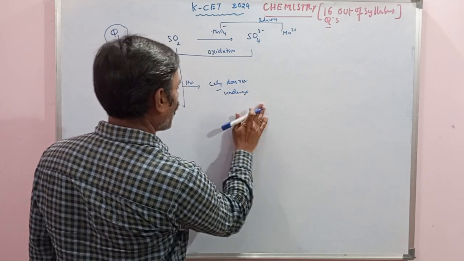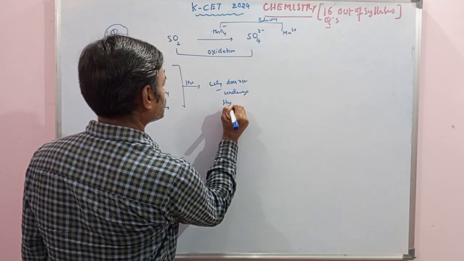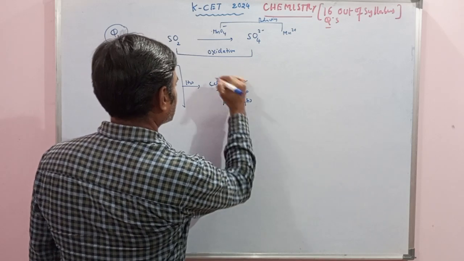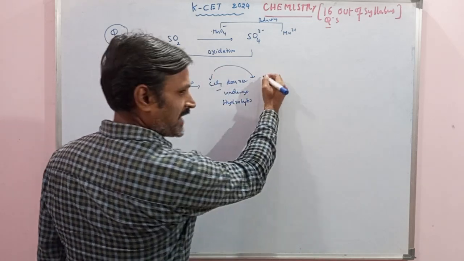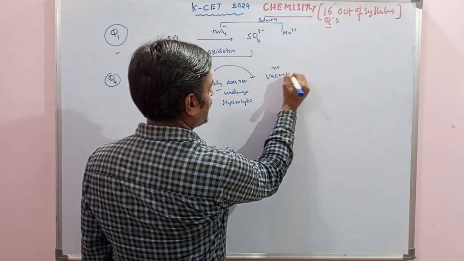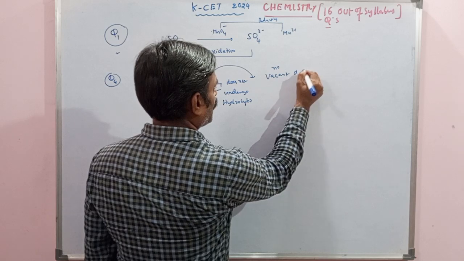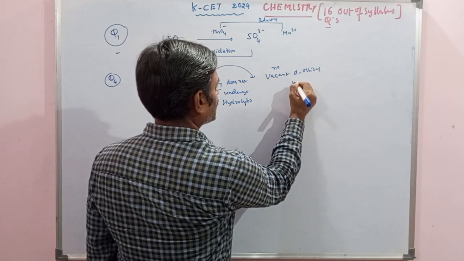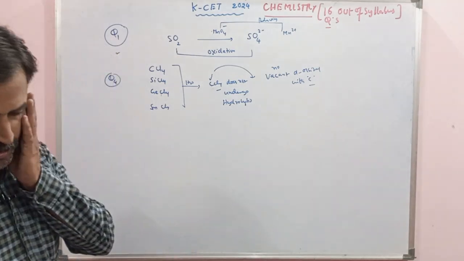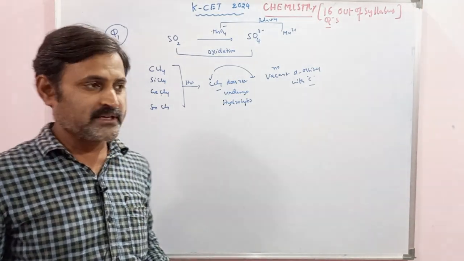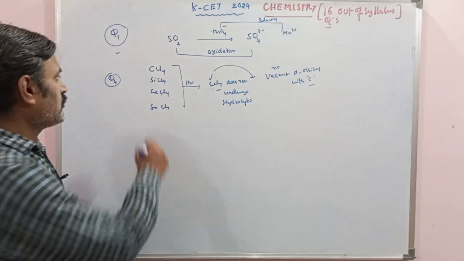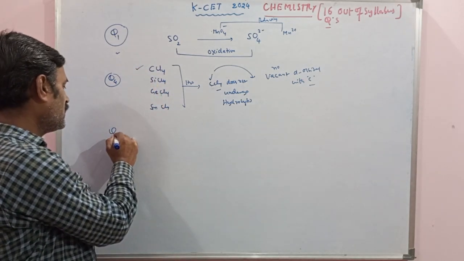The reason is that carbon does not have available empty d orbitals for the reaction. That means carbon has no vacant d orbitals, so no vacant d orbitals with the central atom carbon. That is the reason behind it. The hydrolysis of carbon tetrachloride is not possible. That is the right answer. CCl4 is the right answer for question number 4.